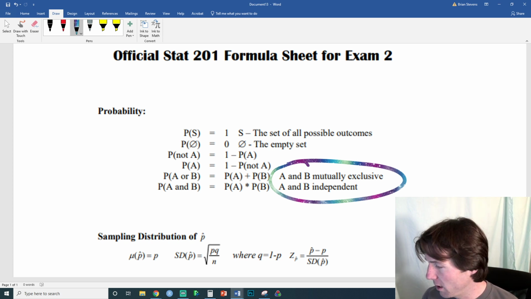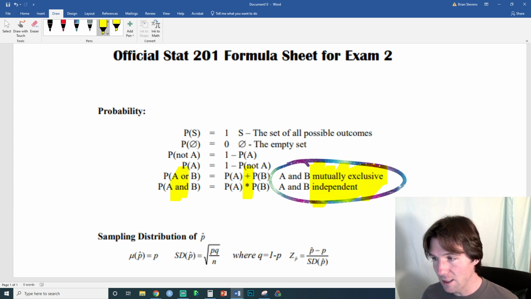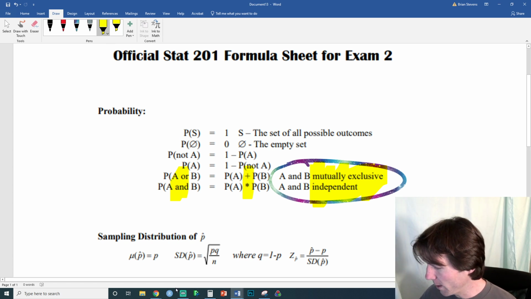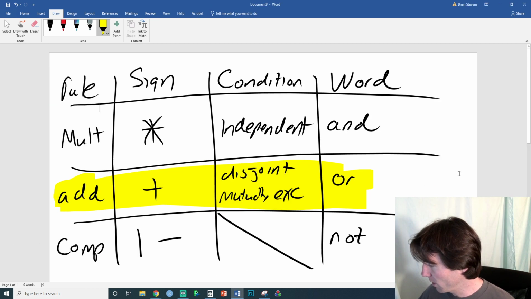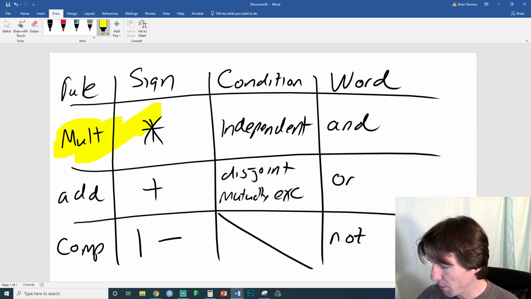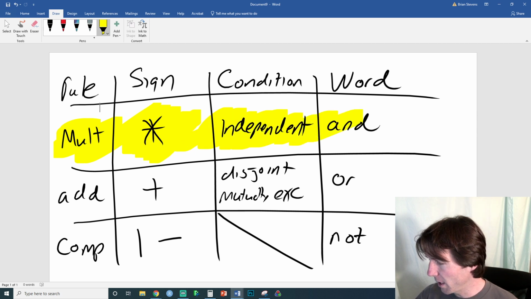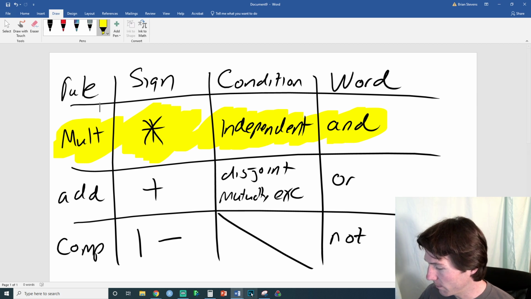Now we've got the multiplication rule right here: when two events are multiplied, they need to be independent of each other. You even see the words that I use. There's the words for both of these, there's the sign, and here is the rule we use. So you've got the addition rule and the multiplication rule, and all of this goes right back to the sheet I created earlier today, and have created many times to review the topic. Now it looks all crazy. This little diagram, knowing how it works: if you're using the multiplication rule, you're multiplying, they need to be independent, and the word you'll use is "and." Key stuff right there. And you see the complement down below, which we've already seen on the formula sheet too.